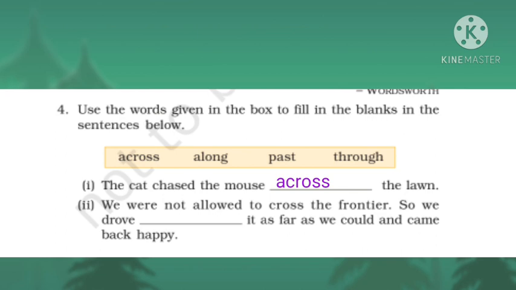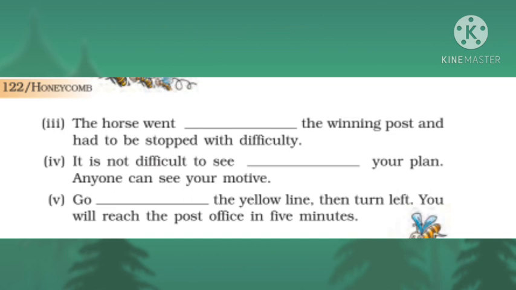Second one. We were not allowed to cross the frontier. So, we drove dash it as far as we could and came back happy. So, the answer is along. We were not allowed to cross the frontier. So, we drove along it as far as we could and came back happy. Third one. The horse went dash the winning post and had to be stopped with difficulty. The horse went past the winning post and had to be stopped with difficulty.